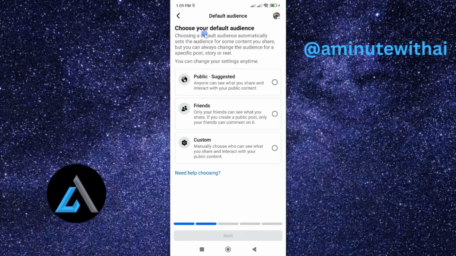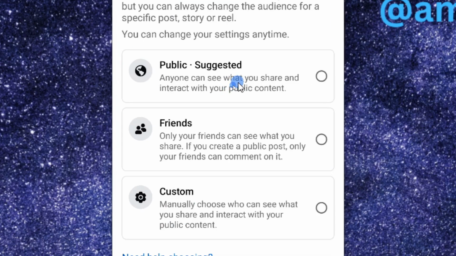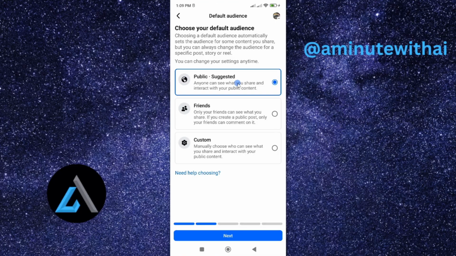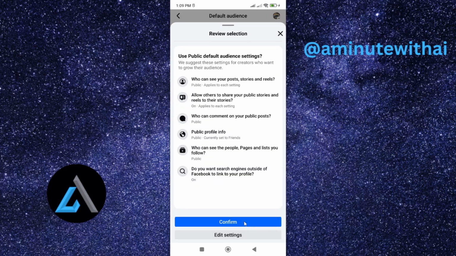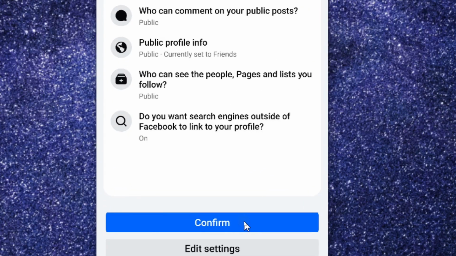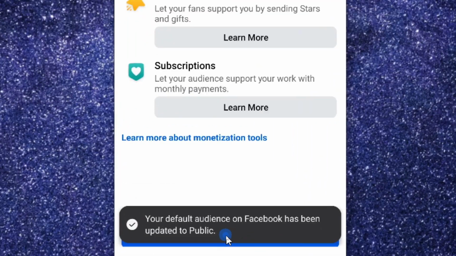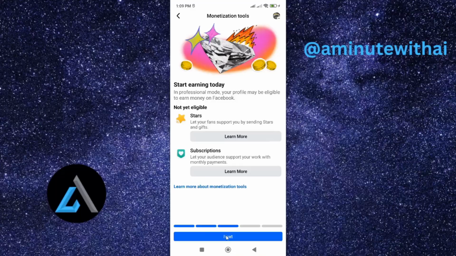And now here you have to choose your default audience. So if you want more people to go ahead and follow your page and be able to see what you're sharing, you can just go ahead and tap on Public. This is the best so as to reach a wider audience. And then go ahead and tap on Next. And then confirm your choice by tapping on Confirm. And look at that, your default audience on Facebook has been updated to public.